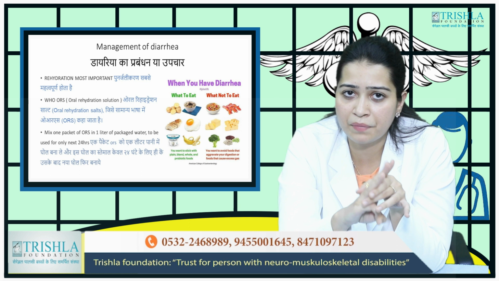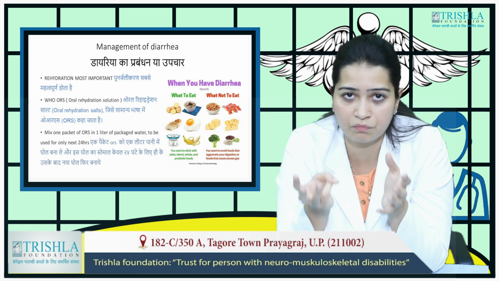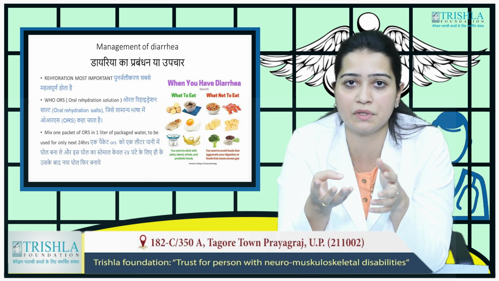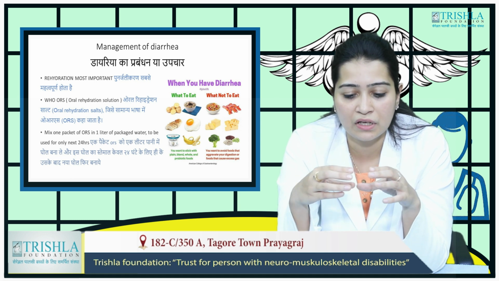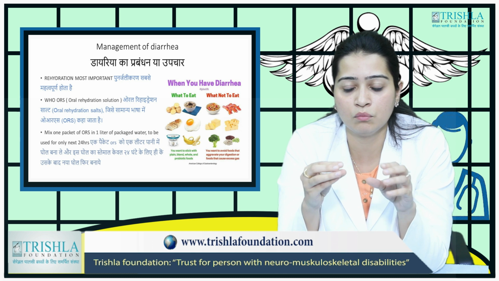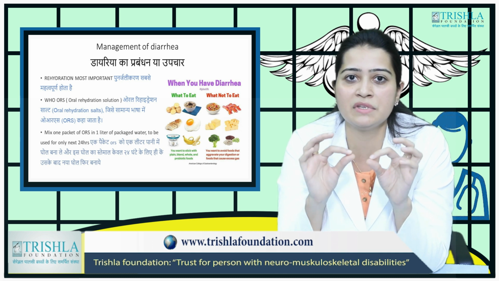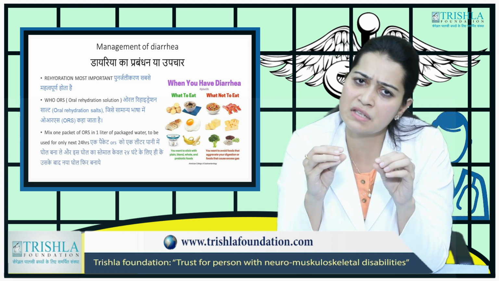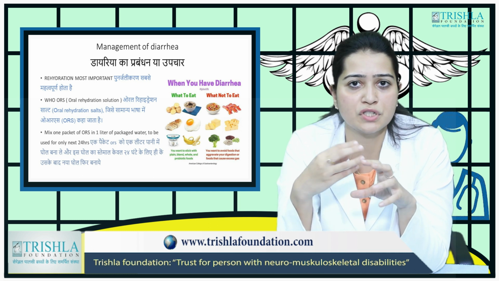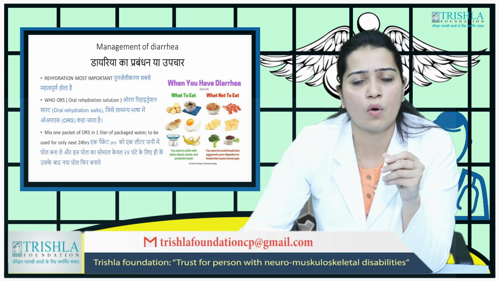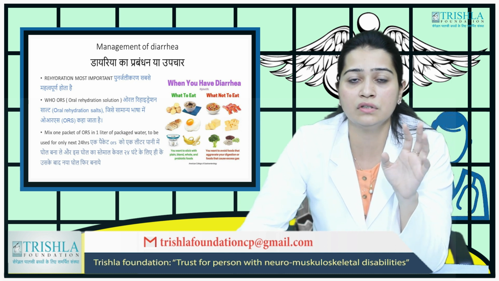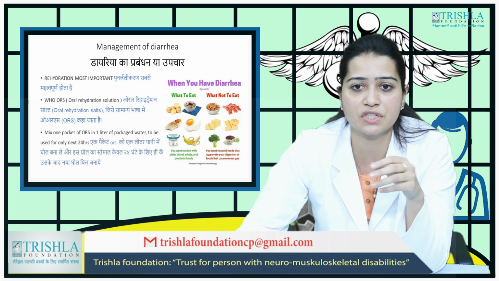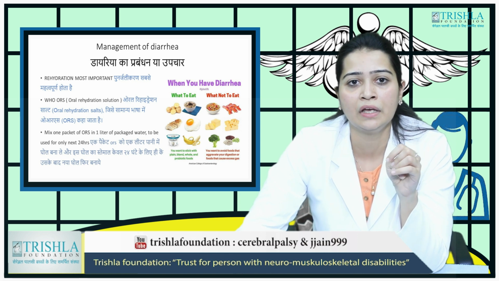A simple khichdi can do, which we can make at home, porridge which we can make at home, simple cereals which we can make at home with less water and a little on the semi-solid side, and a simple bread, not having too much of oils in it. Egg is also quite easily digested. It is a very good source of protein. So if the child likes it, one can give.